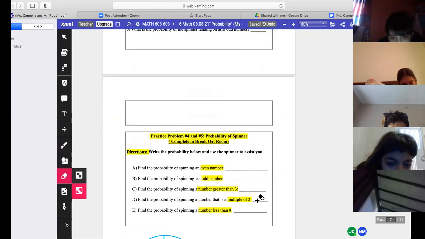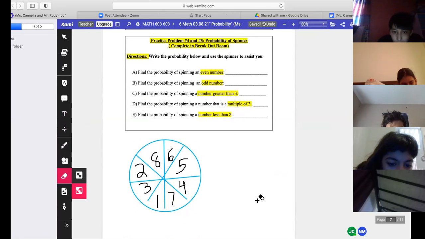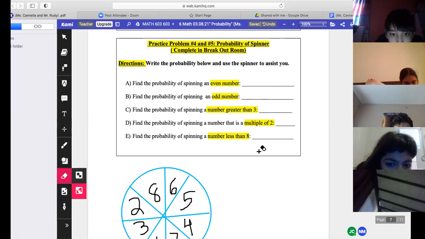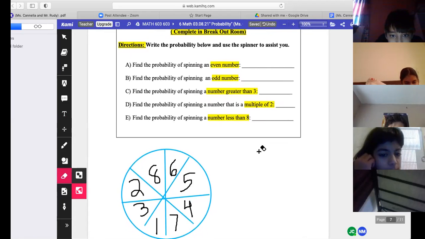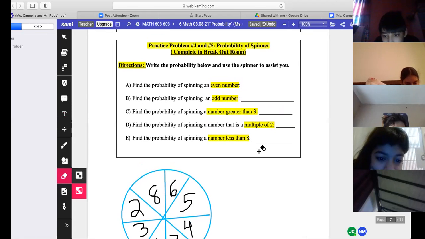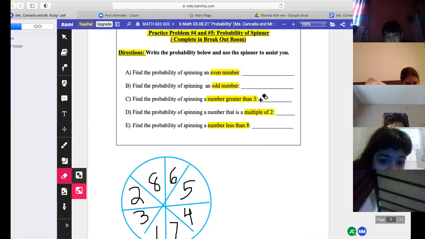Okay, let's move on to problem 4. Here's the spinner I drew. It says breakout room, but we're just going to do it now. Anyone that comes off mute and answers this problem will get extra points. Who's going to do it? The spinner I drew up the bottom. Me. Somebody start reading. Problem 4 and 5. Let's go. Write the probability below and use the spinner to assist you. Find the probability of spinning an even number. So list me the even. Go ahead, David.